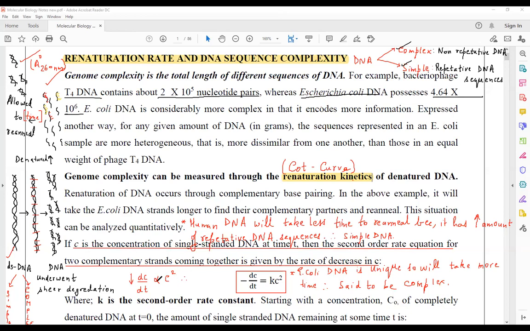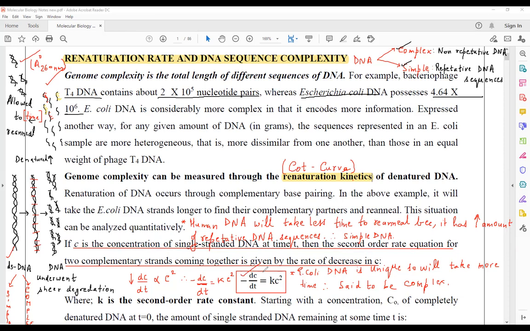Hence, because there is a decrease, you put a negative sign here: minus dC/dt is equivalent to kC squared. Minus dC/dt equals kC squared. This is the equation that you have obtained. Here is your equation.